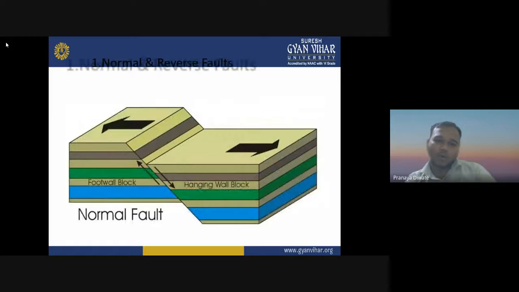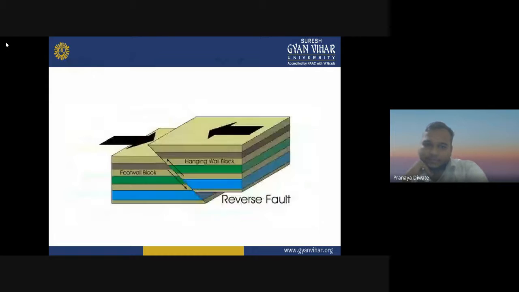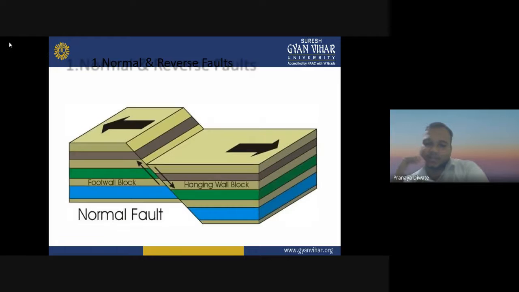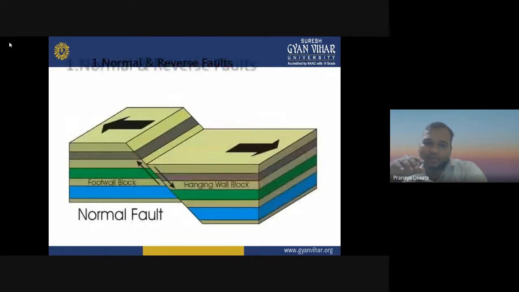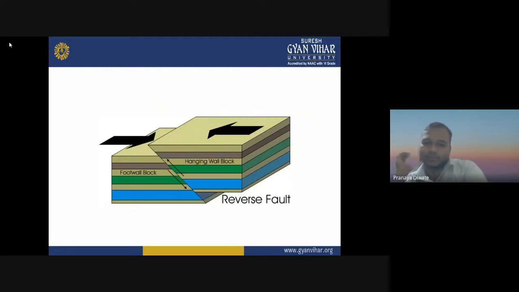This is a normal fault, where your hanging wall comes down relative to the foot wall. Then you have a structure like this one, which is a pulling apart. This structure is made by something like a pulling apart. That's why your hanging wall will come down.